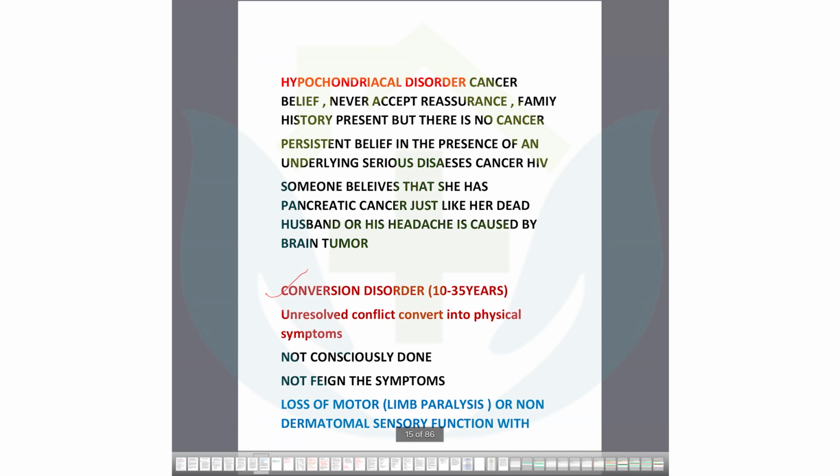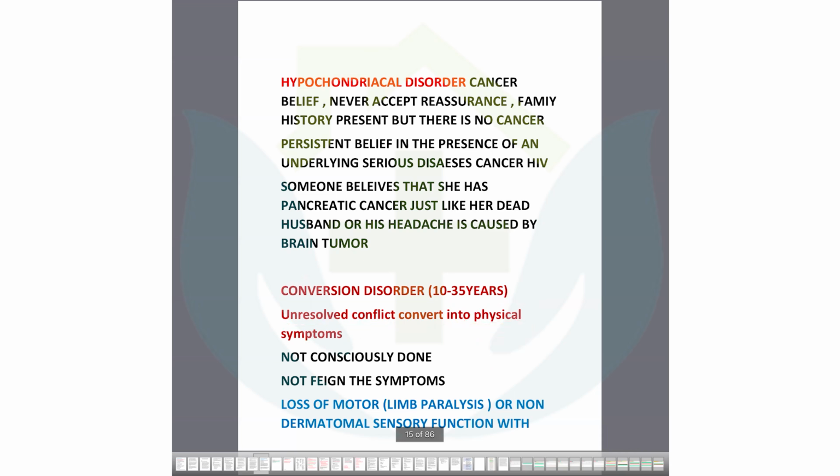So, in one way, you can say unresolved conflict converts into physical symptoms. There is some problem or some conflict in his life that converts into the physical symptoms. This is a very important one. They will mostly give the paralysis there. The patient having limb paralysis suddenly, like a stroke or like any neurological issue.